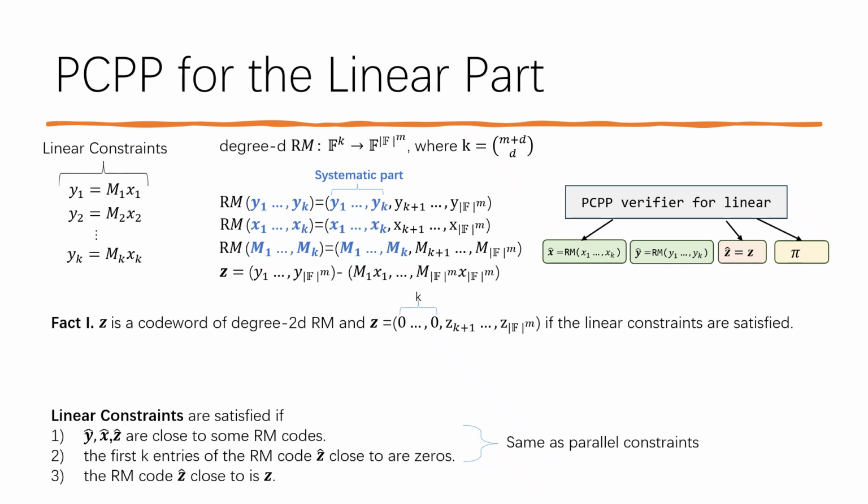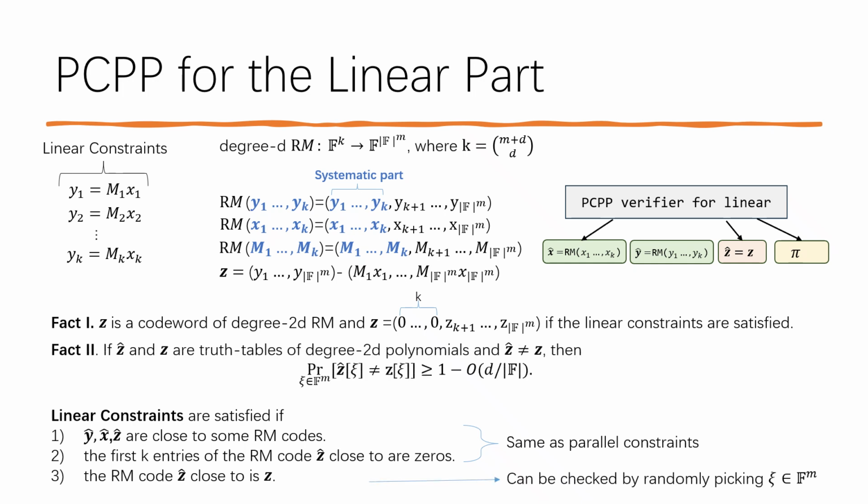To check that the input vector z hat is close to the vector z, we randomly pick an entry and check if they agree on this location. This is because if z hat passed the first check, then it is close to a truth table of a degree 2D polynomial. If two degree 2D polynomials are not equal, then they disagree on a random point with high probability.